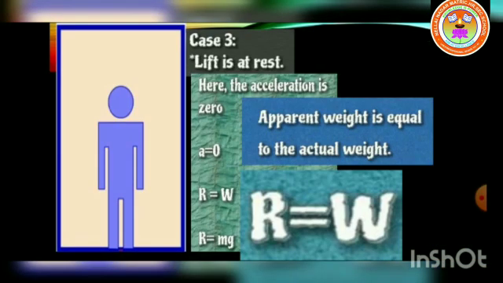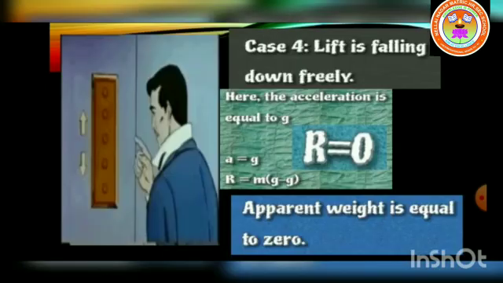Case 3: the lift is at rest. Here the acceleration a is equal to 0. The apparent weight is equal to the actual weight. So R is equal to W, and R is equal to mg. So R is equal to W. The apparent weight is equal to the actual weight.